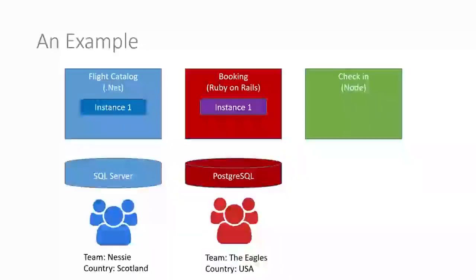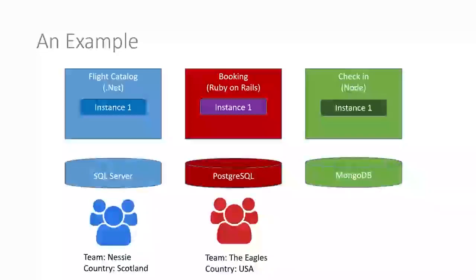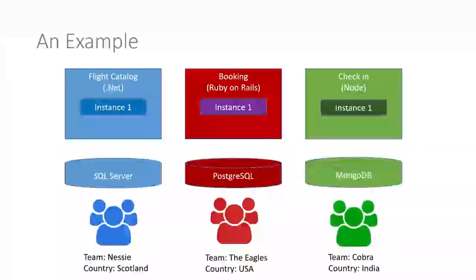And then to round out our airline example, we'll have a check-in service. So somebody uses the flight catalog service to browse flights. They will then use the booking service to book a flight. And then finally, at the airport, they will check in, or they can check in online. So they all have different domains. They may be run by different parts of the business. Our check-in service in this case is written in Node. We have one instance and it's using a MongoDB. So again, to labour the point, it has its own data store and it's written by a team in India.